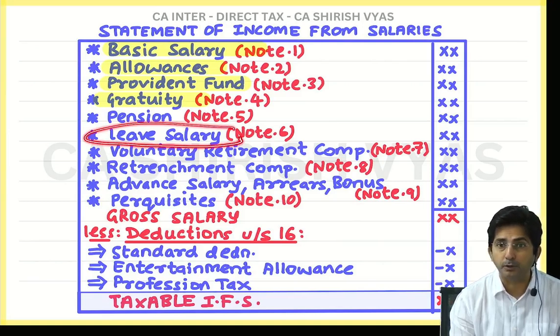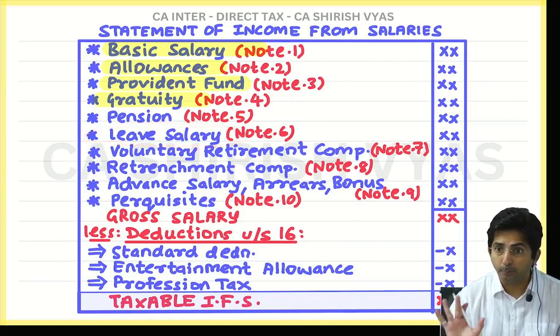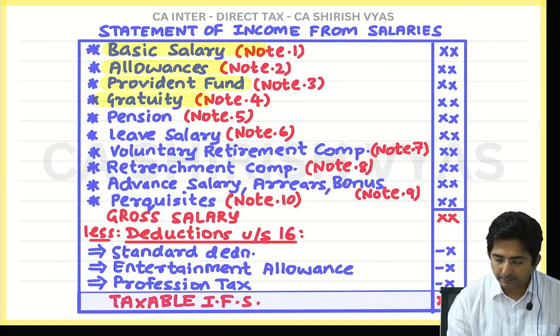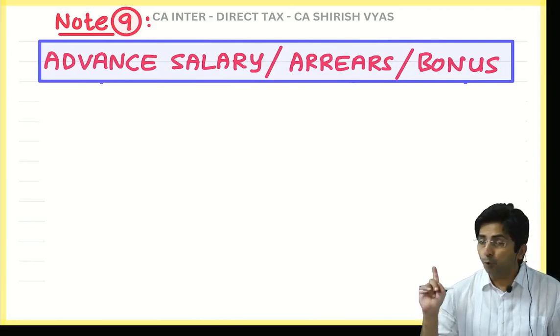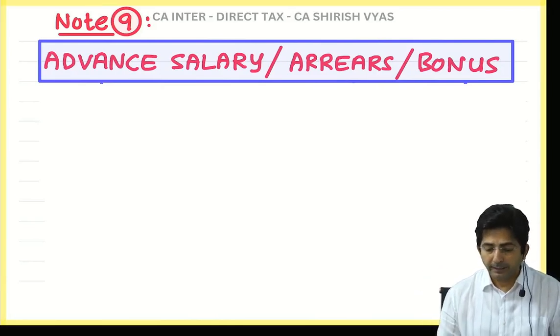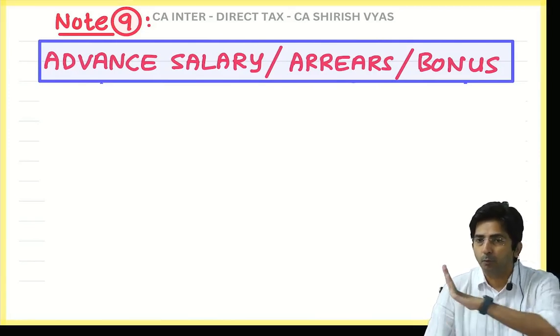This is a very important theory, because it is lengthy and important also. So I am taking what? Advance salary, arrears and bonus. Note number 9. Okay. Now advance salary, arrears of salary, bonus.